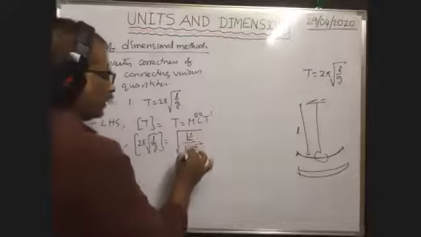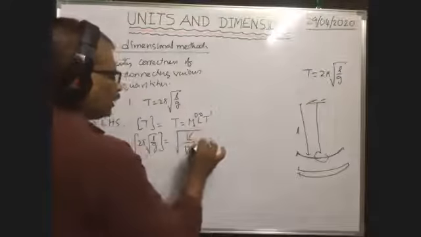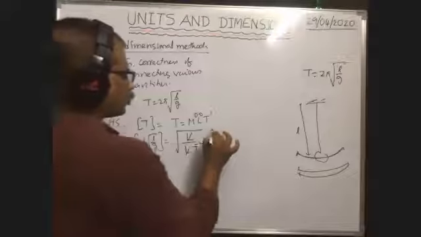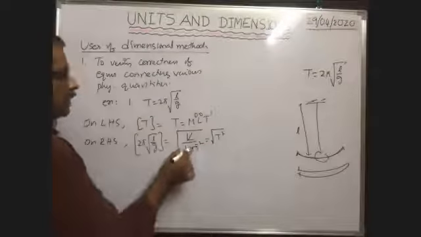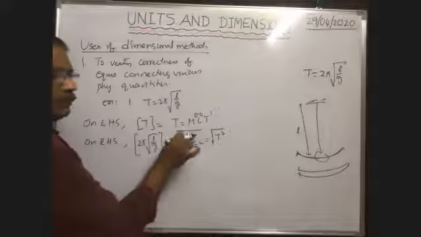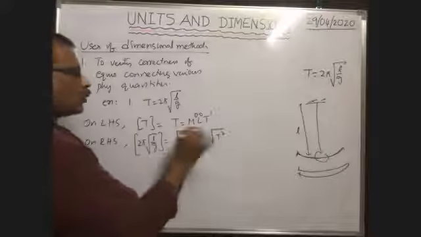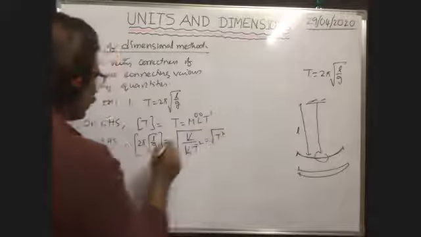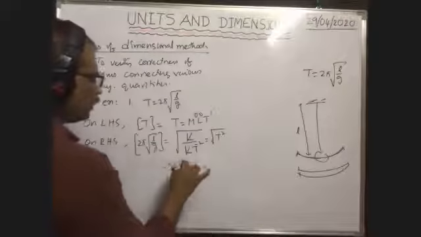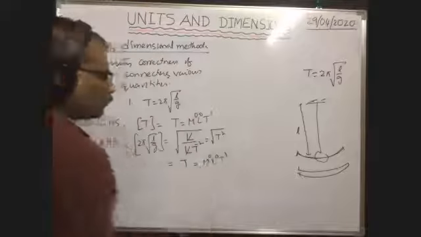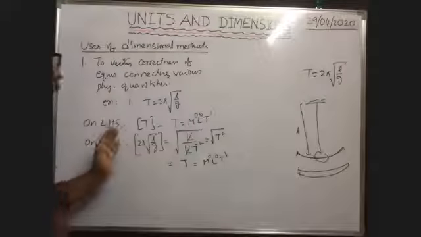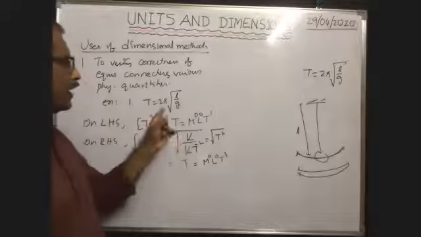So here L cancels, giving 1 by root of T⁻², or root of T², because T⁻² is brought to the numerator. Then root of T² is equal to T only, so we can write M⁰L⁰T¹. This is the dimensional formula on the right hand side.